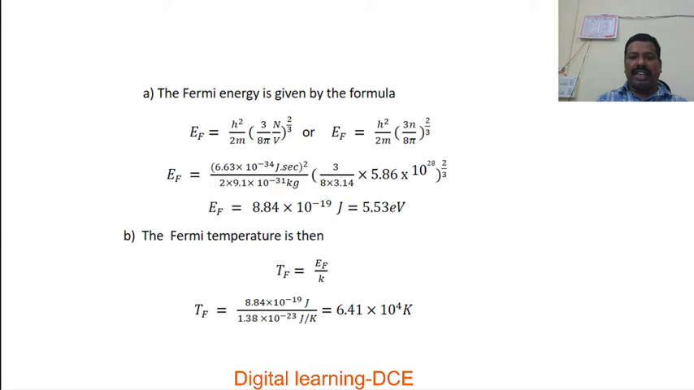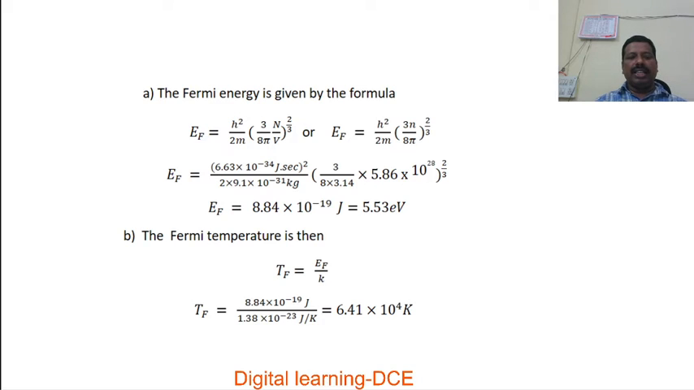If we express this in terms of electron volt, in order to do that, just divide this Fermi energy by charge of electron, that is 1.6 into 10 to the power of minus 19 coulomb. Then we get Fermi energy in terms of electron volt as 5.53 eV.